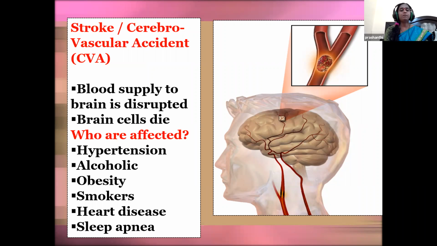People having hypertension, that is high BP, who take alcohol, who are obese, who are smokers, who have heart disease, or who are not having proper sleep, that is suffering from sleep apnea, have a chance of having a brain stroke. That is, the blood supply to the brain is disrupted.